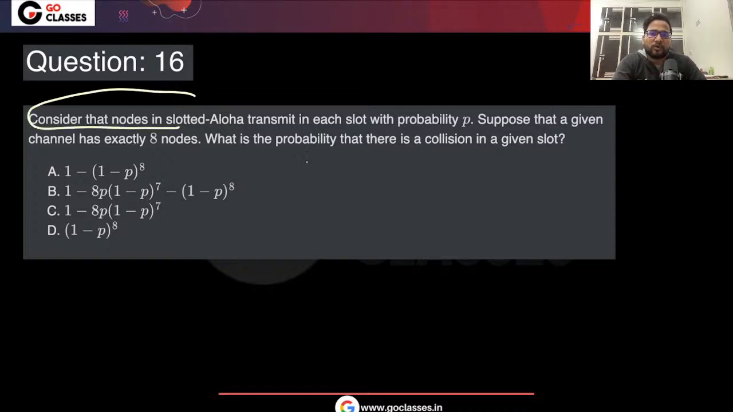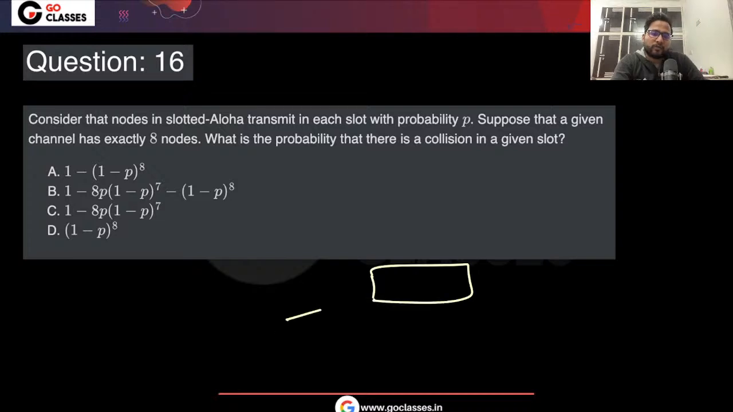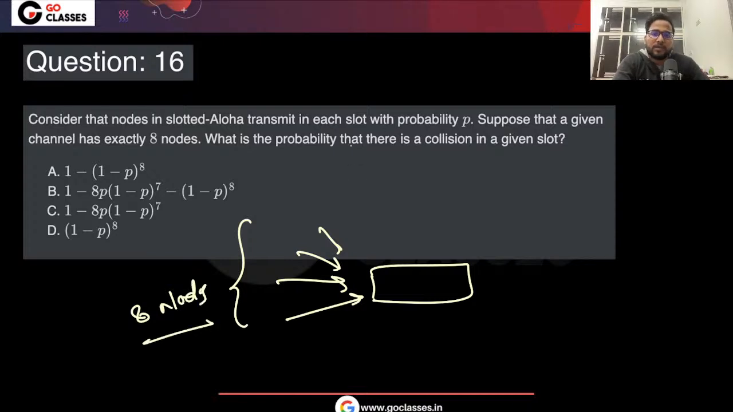Consider the nodes in the slotted Aloha. In each slot, you are transmitting with the probability P, right? Suppose that a given channel has exactly 8 nodes. What is the probability that there is a collision on a given slot? If there are exactly 8 nodes which want to transmit. So let's suppose these are the 8 nodes. What is the probability that there is a collision in the given slot?